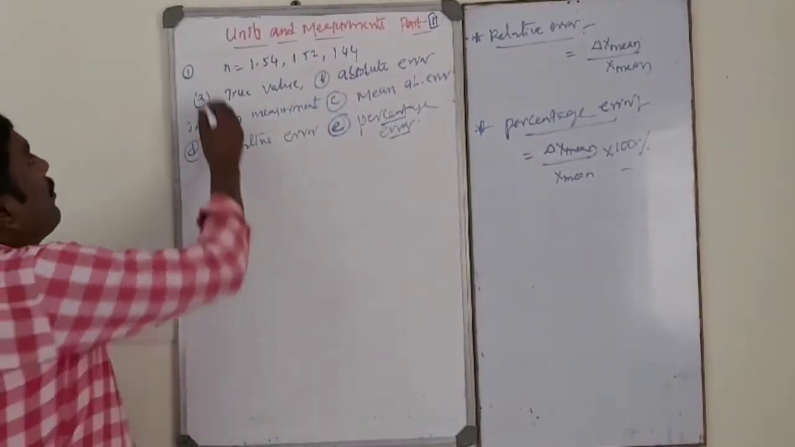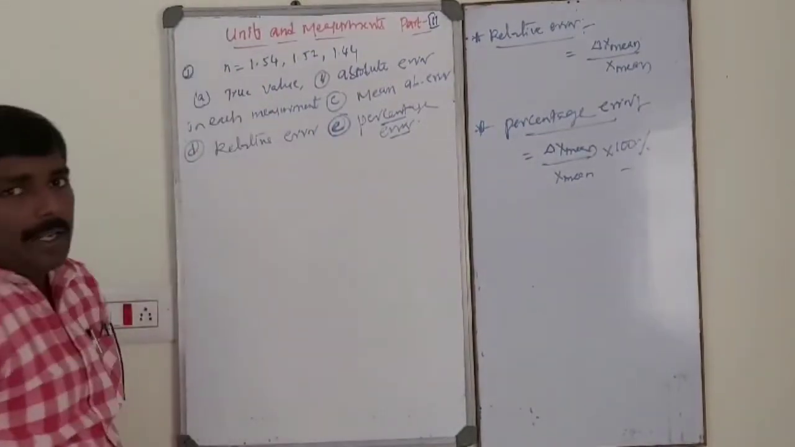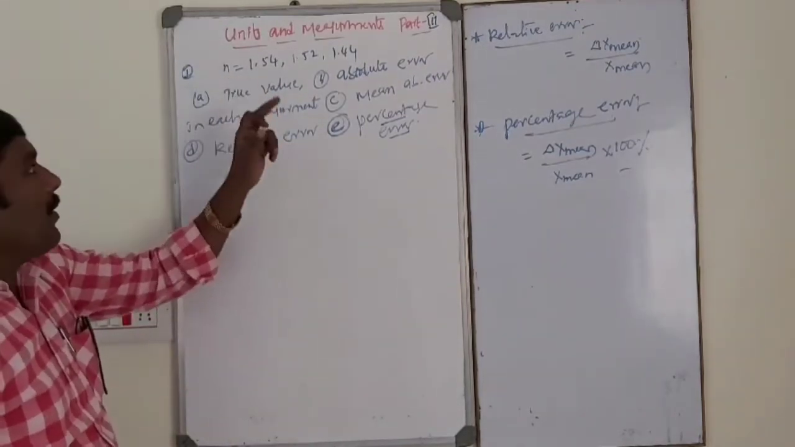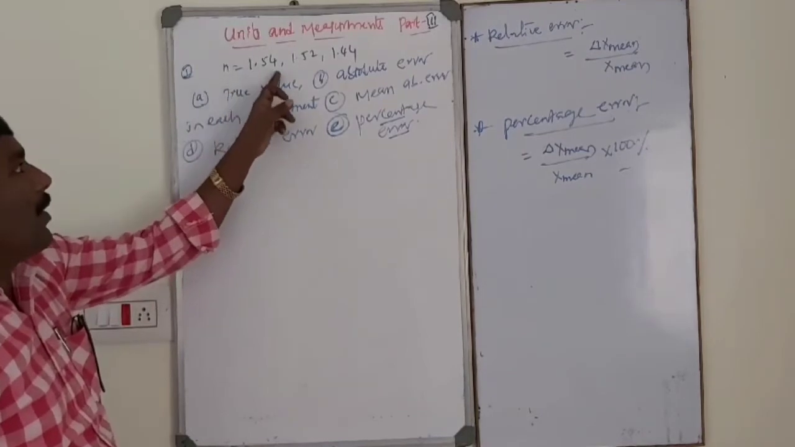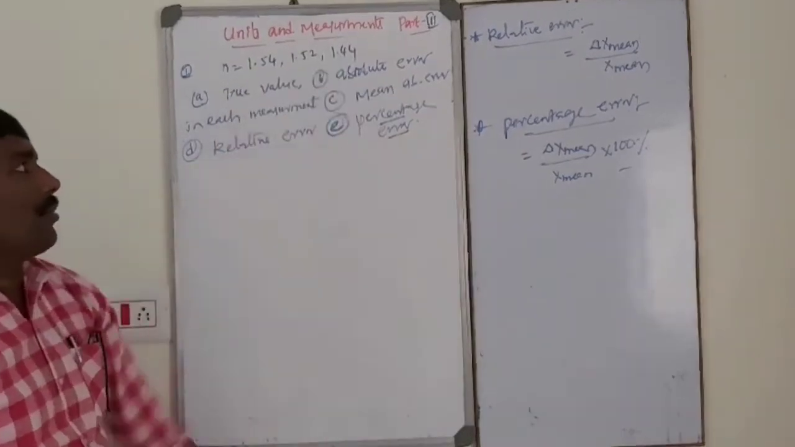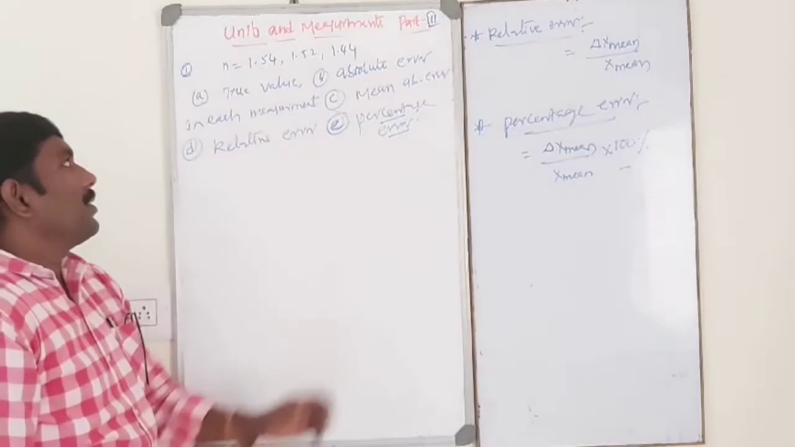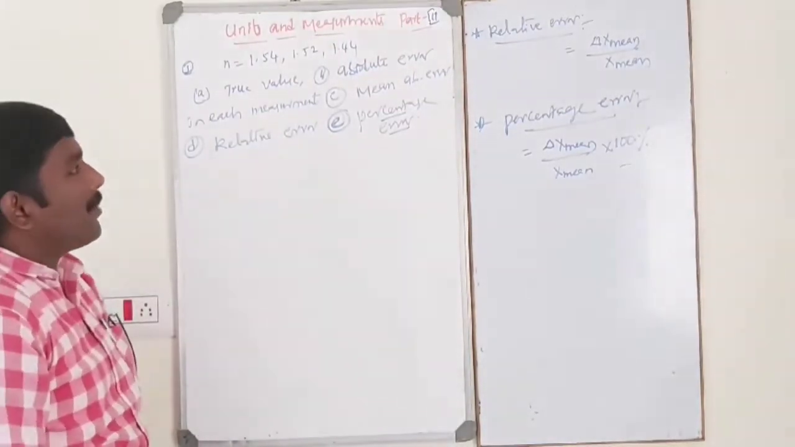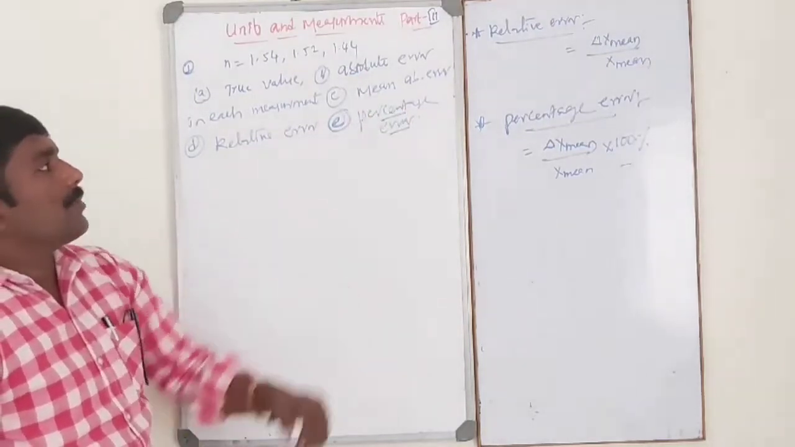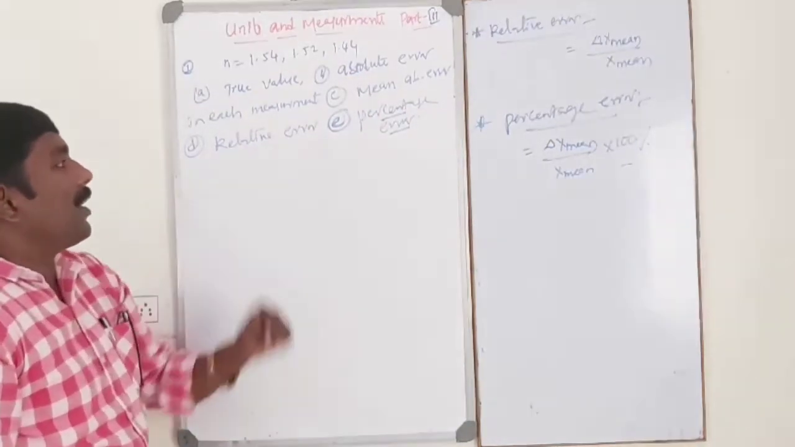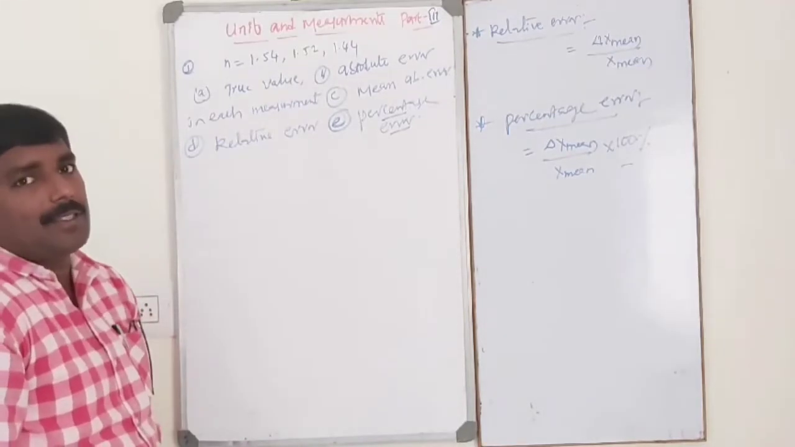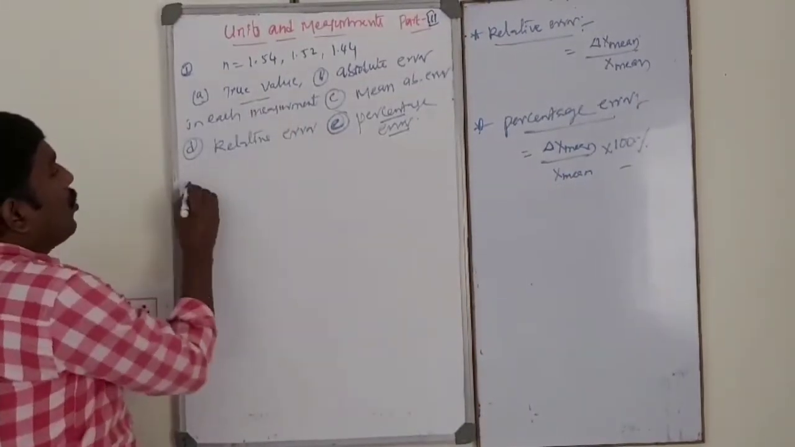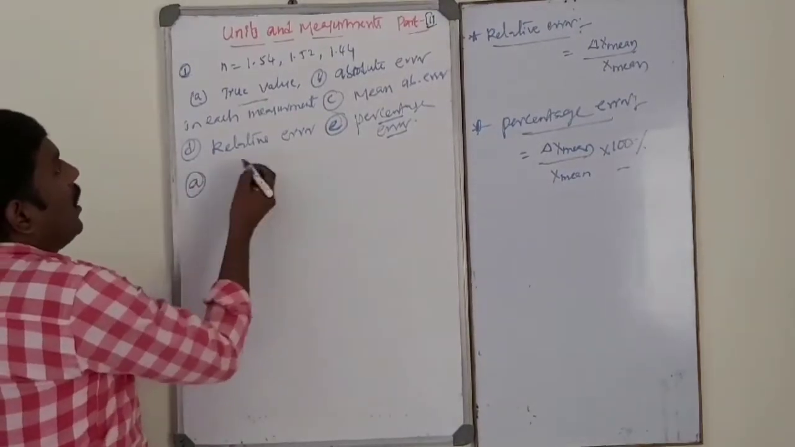So problem number 1, by using errors. In an experiment, the refractive index of a given convex lens is found to be 1.54, 1.52, 1.44 in successive measurements. Then find the true value, the absolute error in each measurement, the mean absolute error, the relative error, and the percentage error. How to calculate? See dear students, first one is the true value or actual value.